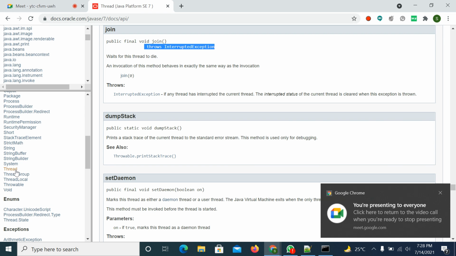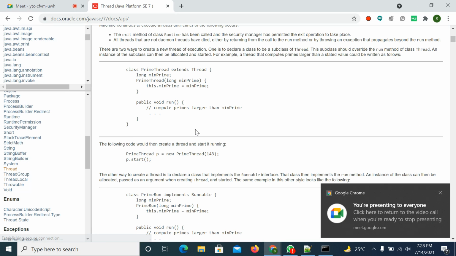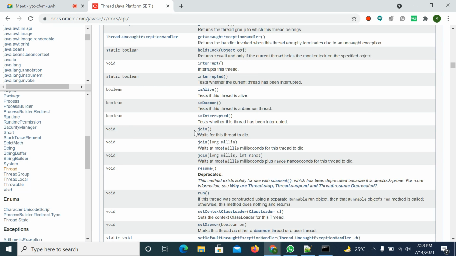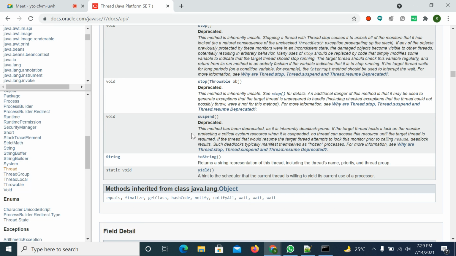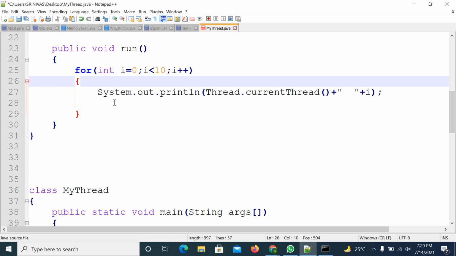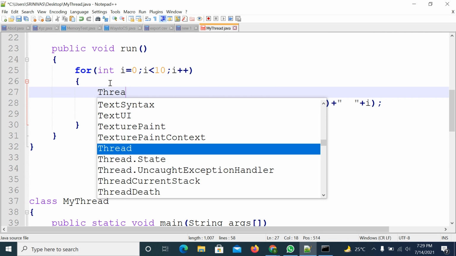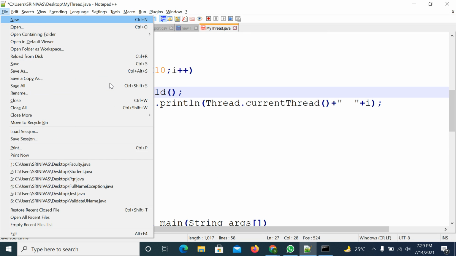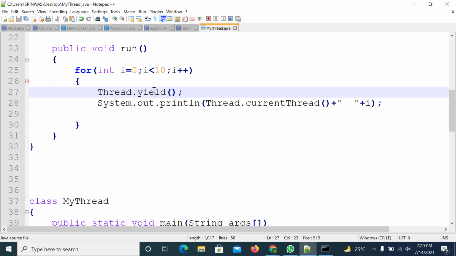See, go to the Thread class and go to the yield method. Where is that yield? Yeah, the last one. This is a static method and it is not throwing any exceptions. So you can directly use it, Thread.yield. So I'm trying to use the yield method here.